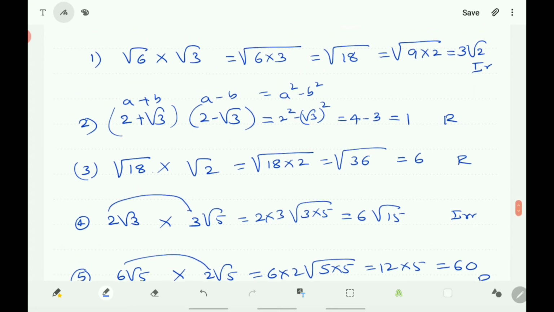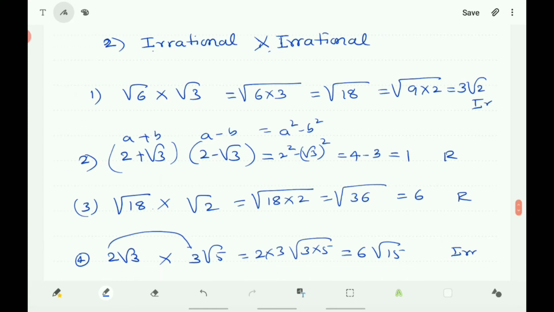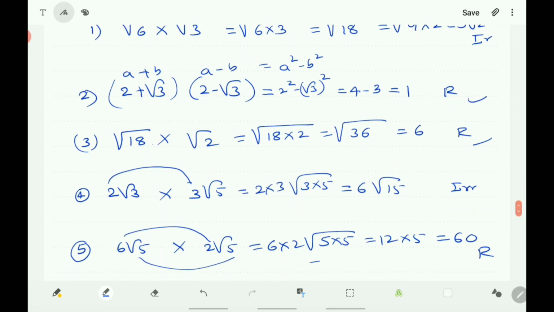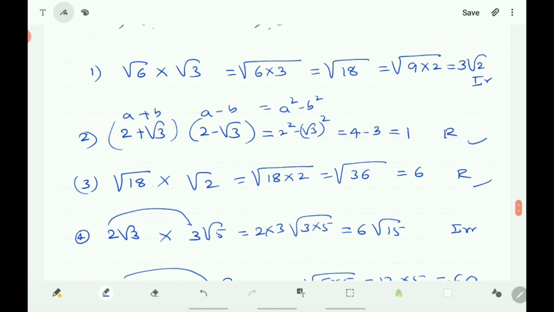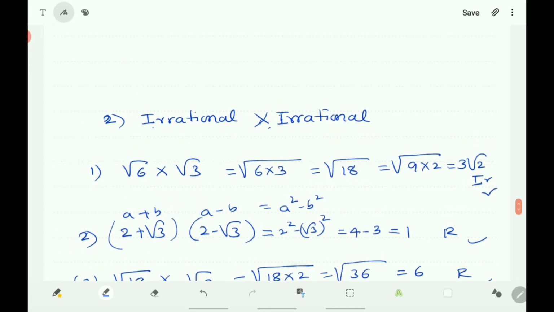See the case here, the product of irrational and irrational: sometimes you will get rational. In some cases you get rational, and in some cases you get irrational. So what you can conclude: irrational into irrational may be rational or irrational.